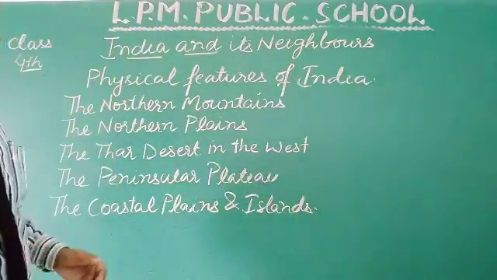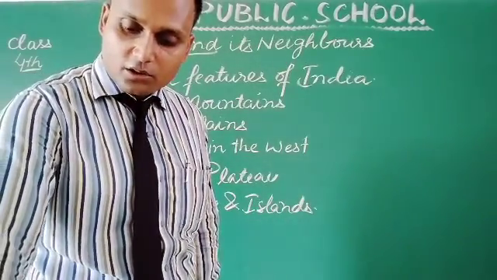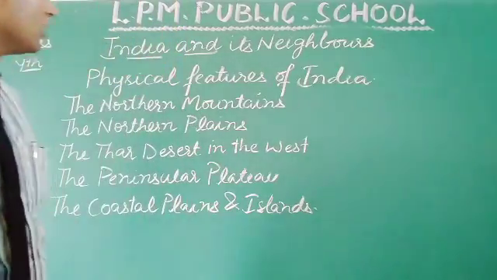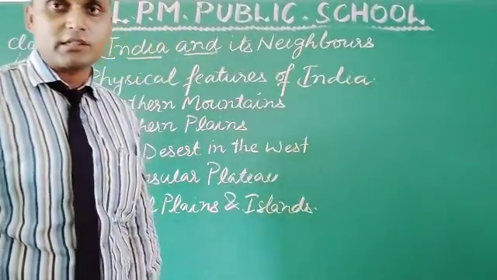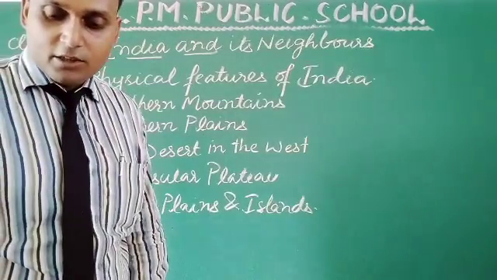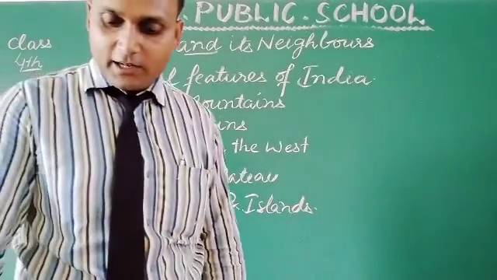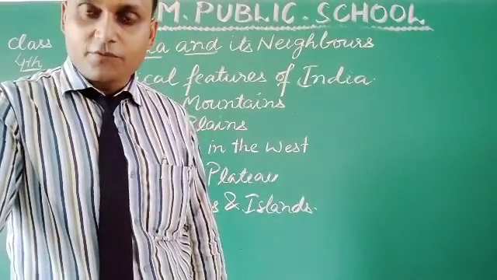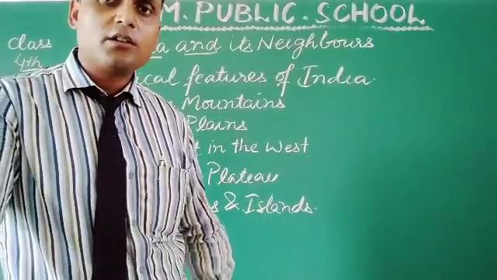The northern mountains stretch across north and northeast India, from the states of Jammu and Kashmir in the north to Arunachal Pradesh in the northeast.